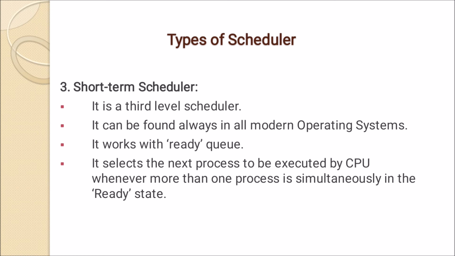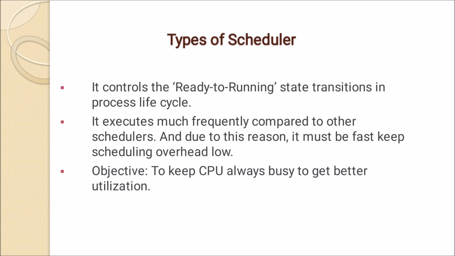It works with the ready queue. It selects the next process to be executed by the CPU whenever more than one process is simultaneously in the ready state. So from the ready state to the CPU, one process is selected by the short-term scheduler. So it controls the ready to running state transition in the process life cycle.